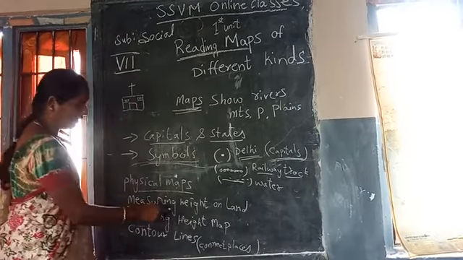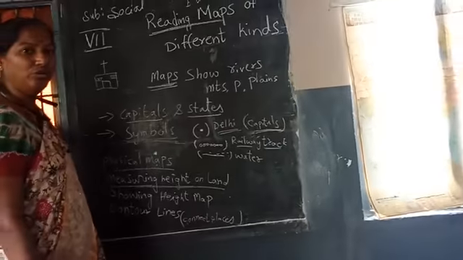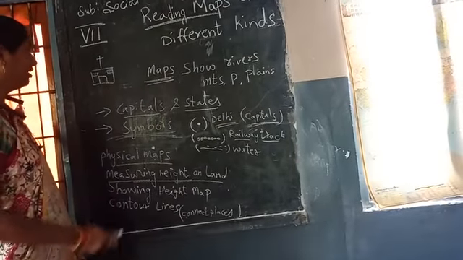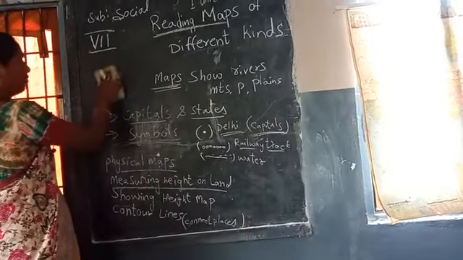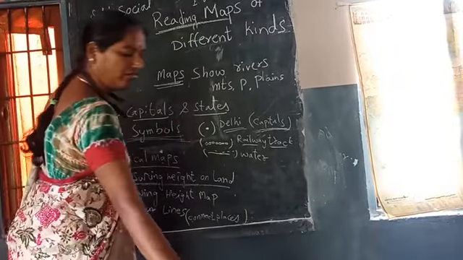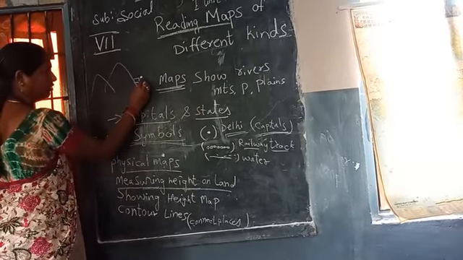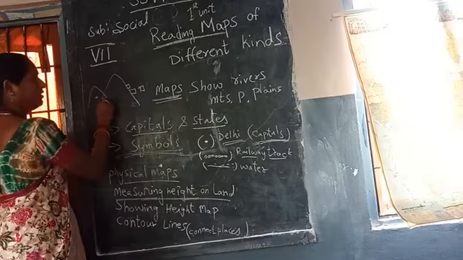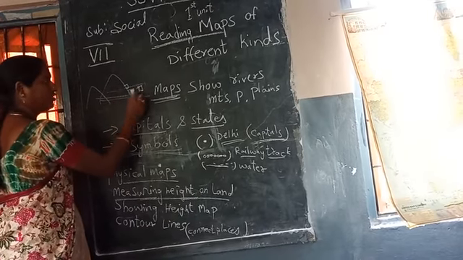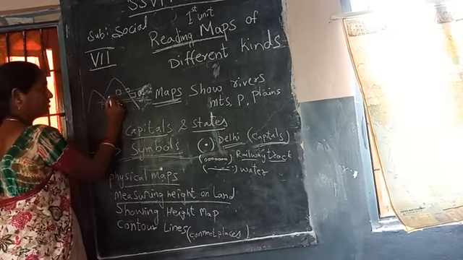Now, measuring height on the land. How do we measure the land? See, there is a small village. This is mountains. There is a small village located in the mountains.